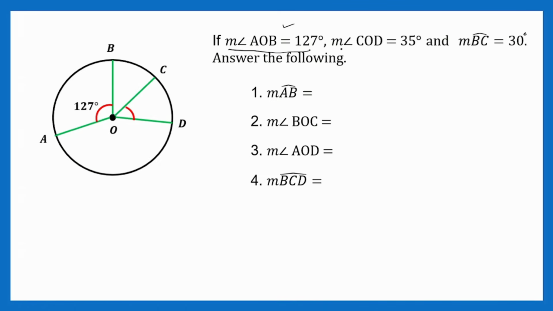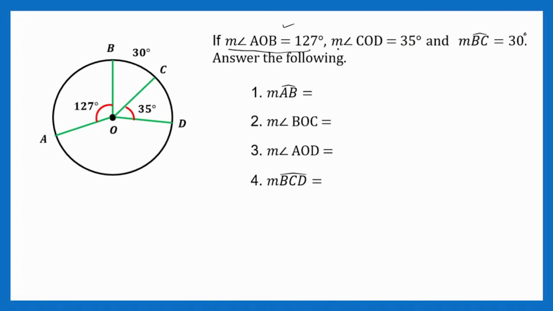Next, measure of angle COD. Again, angle C, O, and D. Again, central angle ito kasi nga, vertex niya ay center din. So, ano daw ang measurement ng COD? 35 degrees. Ayan. What about this one? Oh, ito arc. So, kailangan alam mo kung saan siya ilalagay. Measure of arc BC. This one. Tama? We are talking about arc. Ito yan. So, hindi ito. Angle ito. Ito arc. Tandaan po yon. So, this is arc. We have 30 degrees. So, etong part na ito is 30 degrees daw. Alright.